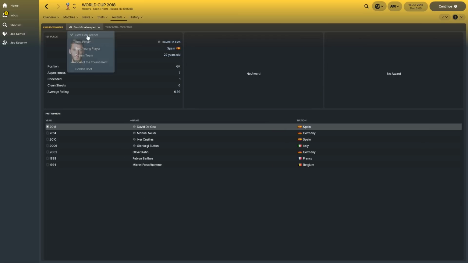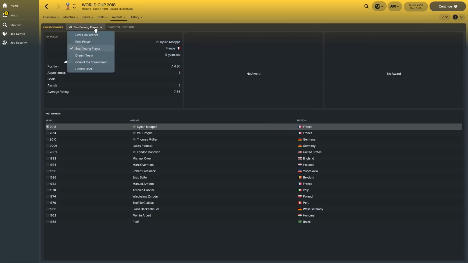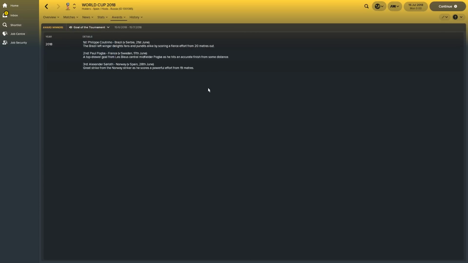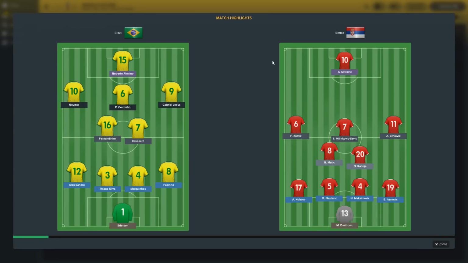Best goalkeeper went to De Gea. Best young player went to Mbappe. So Mbappe did feature on this list in this experiment. Dream team, a few French players and Spanish players, dominated by those 2 nations actually. Sorloth of Norway managed to get into it as well. And the goal of the tournament scored by Coutinho for Brazil against Serbia. Let's have a look at this last goal of the tournament then.